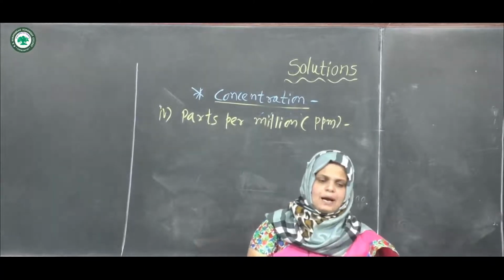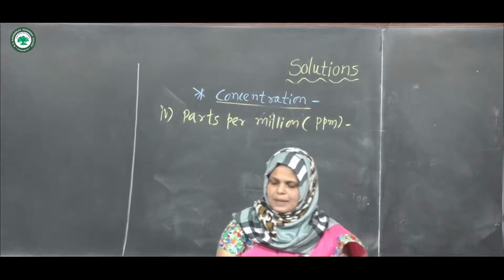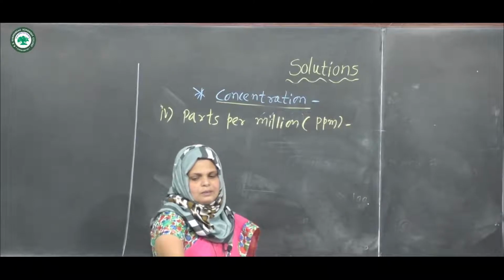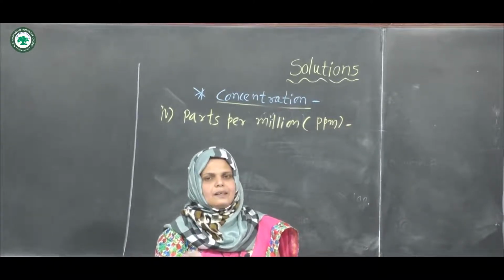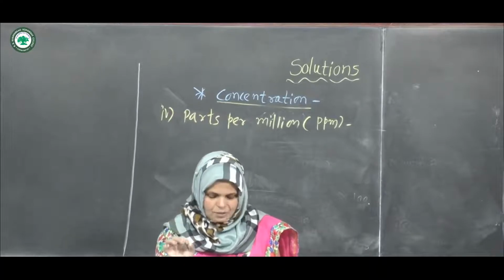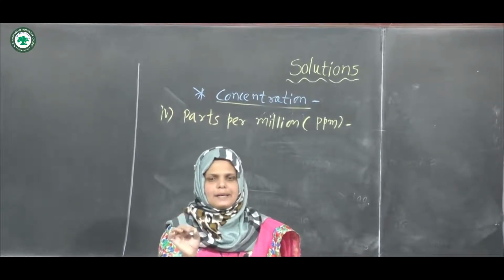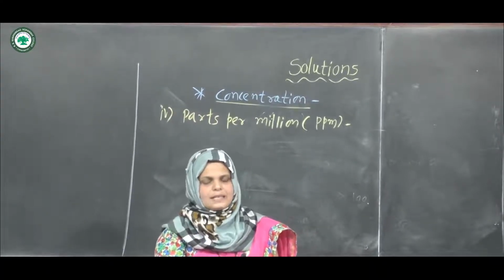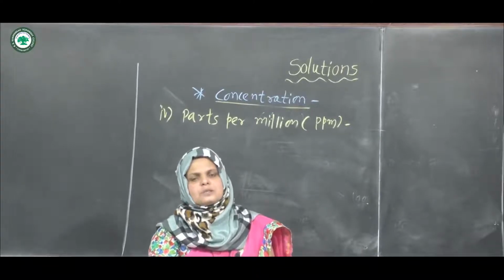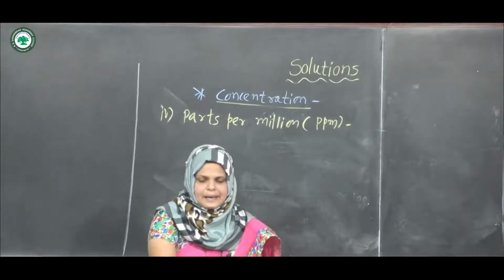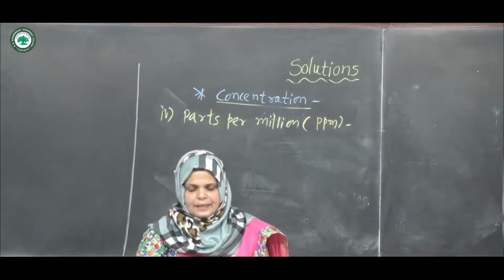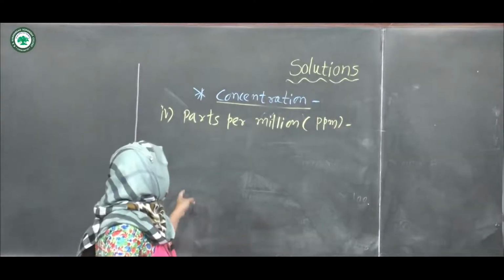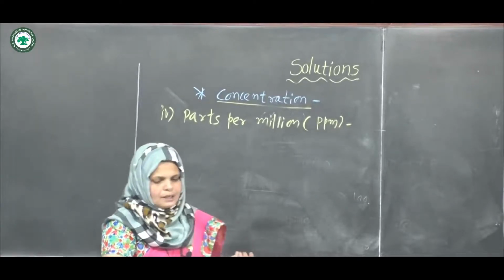What is meant by parts per million? It means the concentration of solute present in trace quantity, that is, a very small quantity. It is expressed in the form of parts per million.